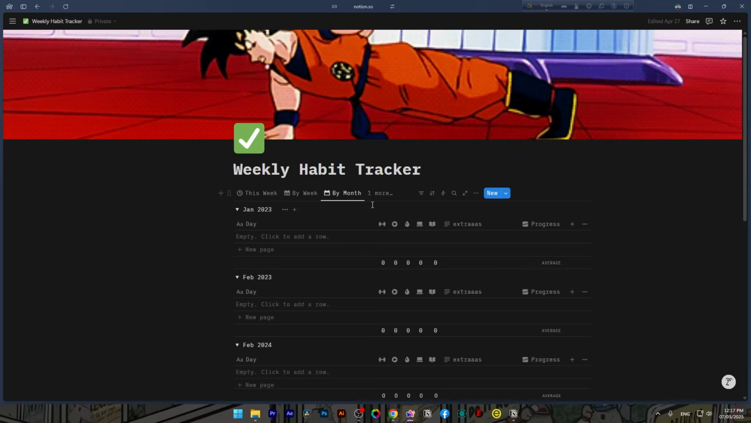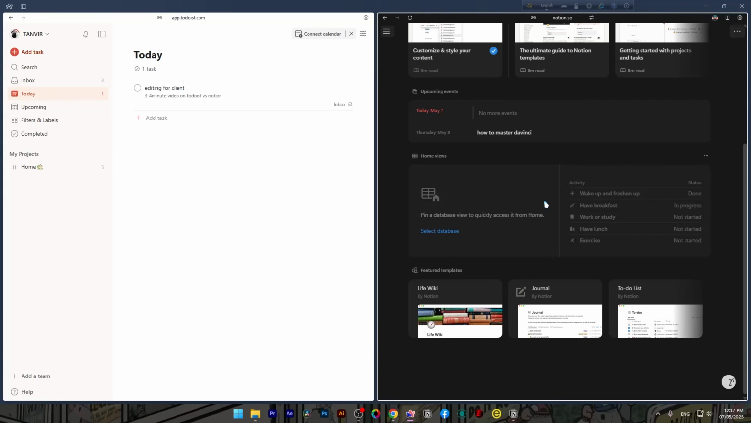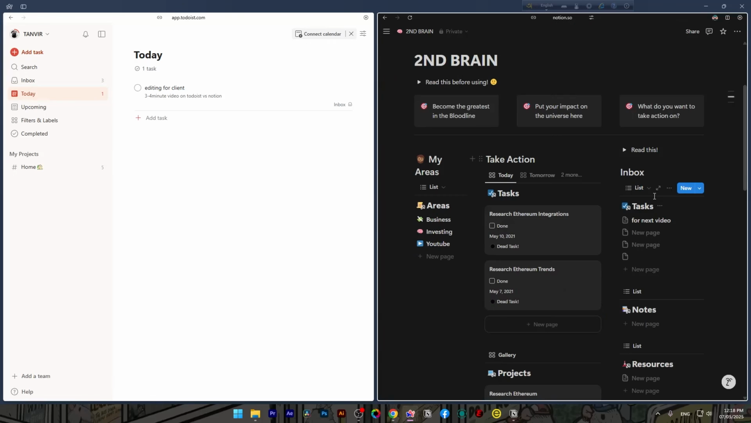Now let's talk about team management. Todoist works for small teams doing simple task lists. As I have already shown, with simple task clicks, you can share your Todoist link with them and they can also check the tasks. But once you need documentation, SOPs, project dashboards, Todoist struggles.